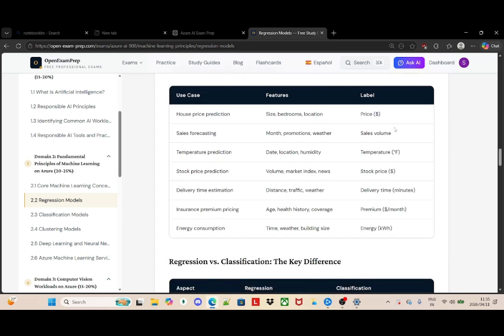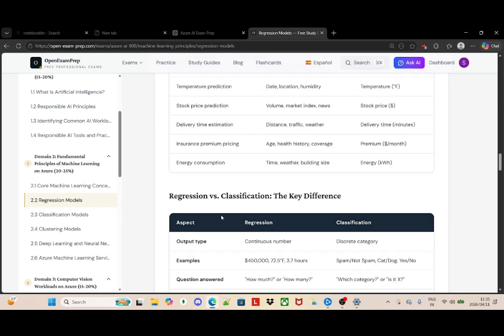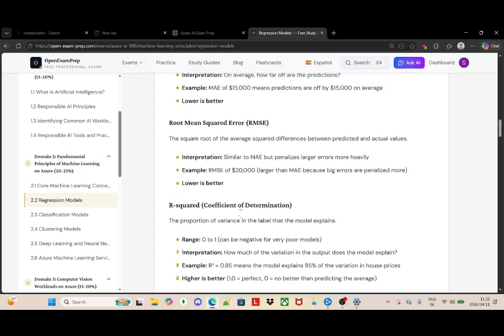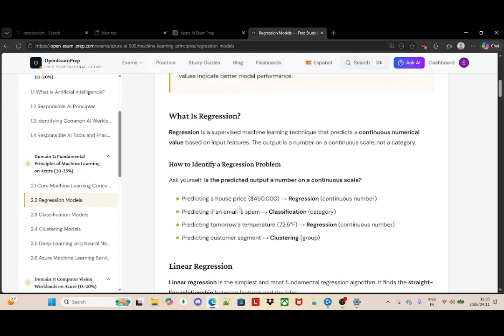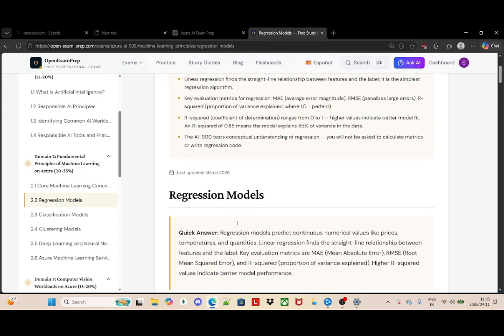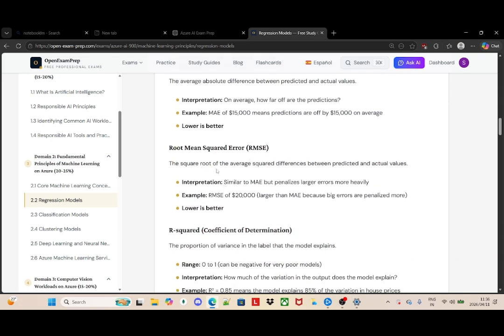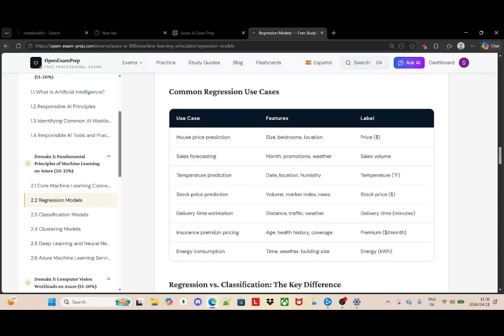So we want to know which metric penalizes larger prediction errors more heavily. What I did is I went here. We have MAE, the average absolute difference between predicted and actual values. And then we have RMSE, the square root of the average squared difference between predicted and actual values. The interpretation is similar to MAE but it penalizes large errors more heavily. So the answer that I got is from this context.